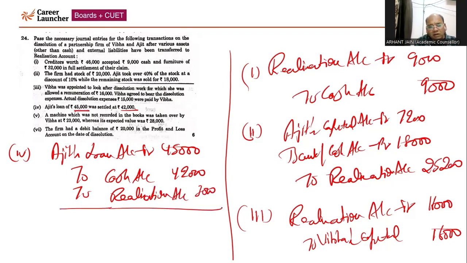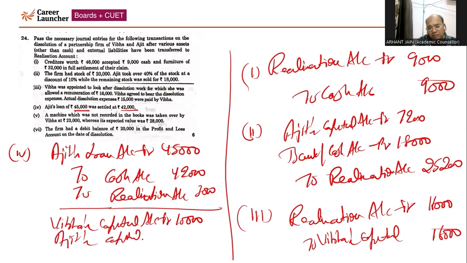Now, the last part of this question, the firm is having a debit balance of 20,000. So, you are required to pass journal entry for that. So, Vibha, capital debit, it is to be written off among the partners. There is no relation with respect to realization account. No ratio is given. So, old PSR will be assumed equal. Ajit, capital account, 10,000 to P&L account, 10,000, 20,000. So this is the entry number 6.